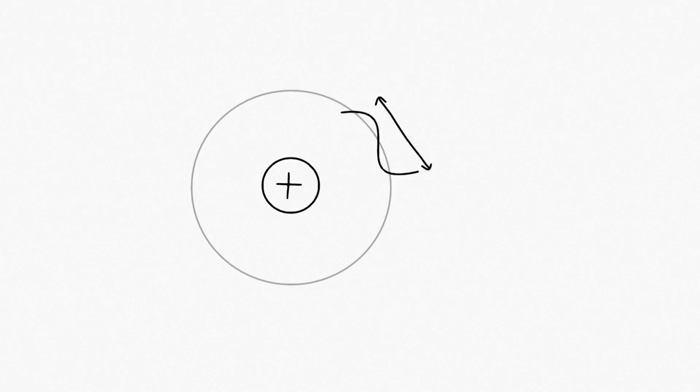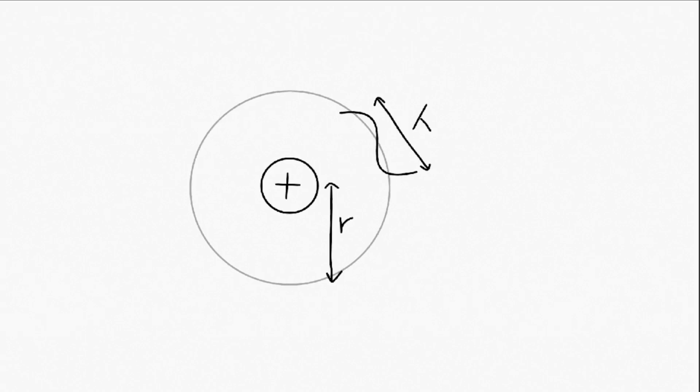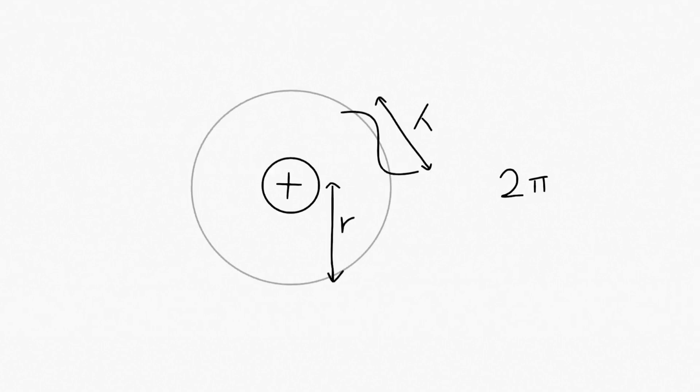Well, we know all waves have a wavelength, and we can say that the radius of the electron's orbit is r. Doesn't it then make sense to say that the circumference of this orbit, 2πr, must be a multiple of the wavelength for the wave to fit? This simple assumption actually explains a lot. It tells us that electrons must have discrete energy levels, since these energy levels must hold specific electron wavelengths.